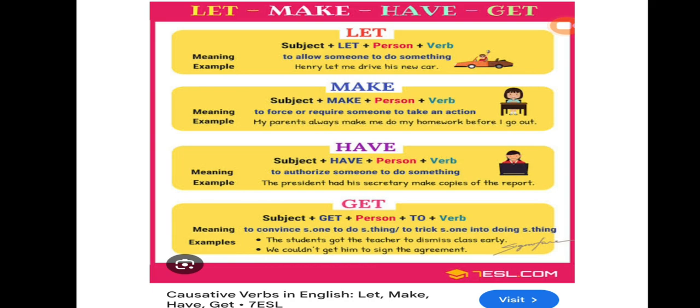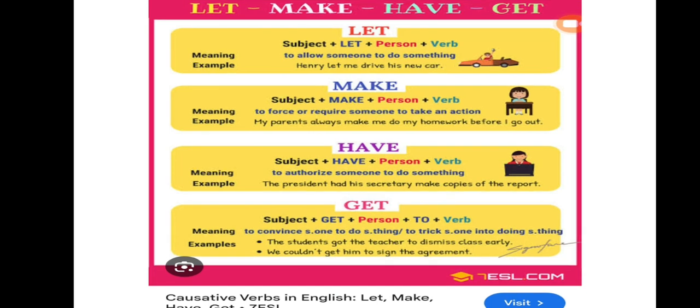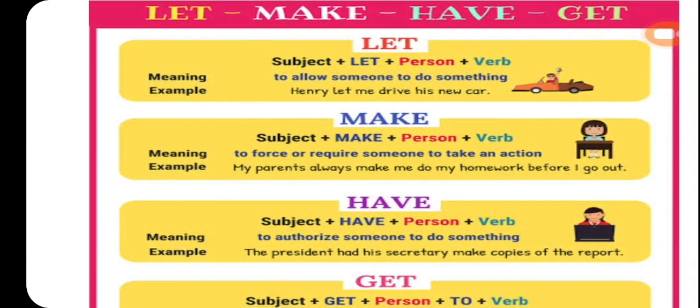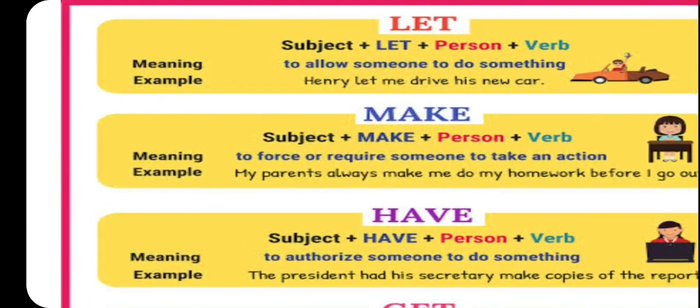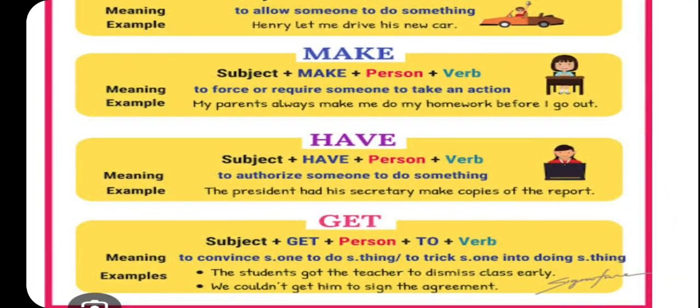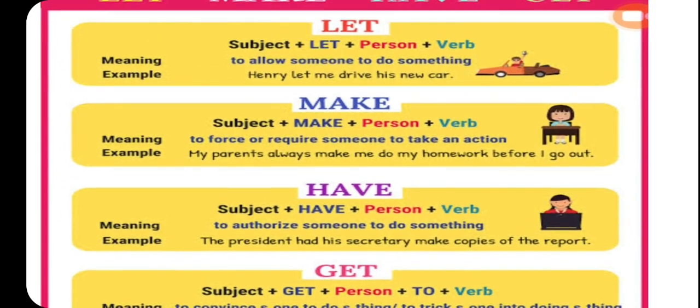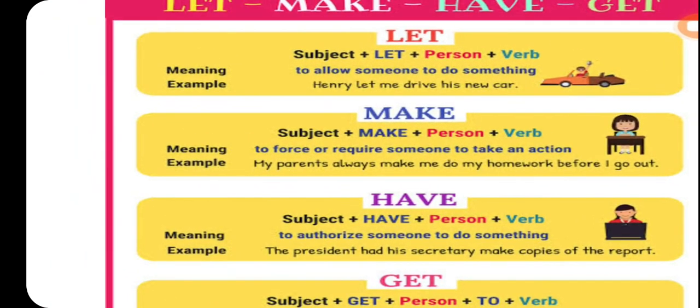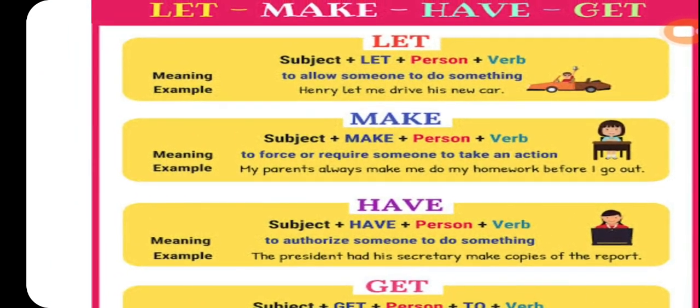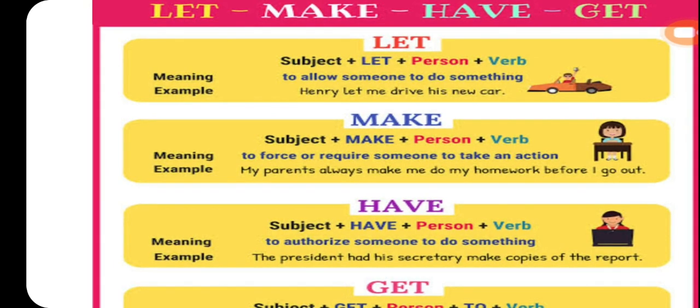Before explaining, let me give you one mnemonic, a memory trick, on how to remember. You must have noticed that in each sentence there is a subject, then the causative verb let, make, have, or get, then a person, and then a verb. So: subject, causative verb, person, verb.